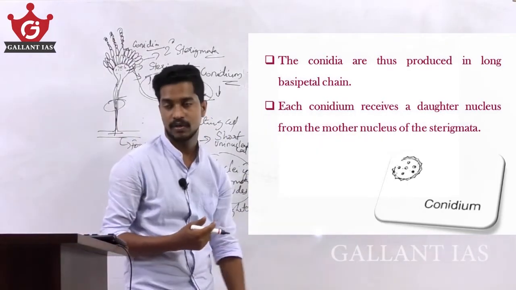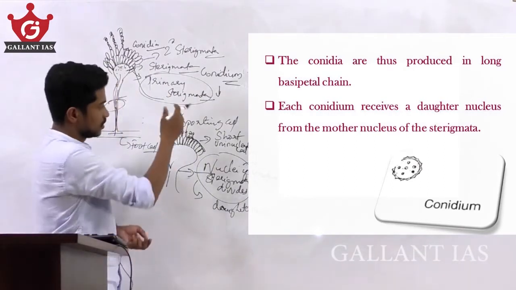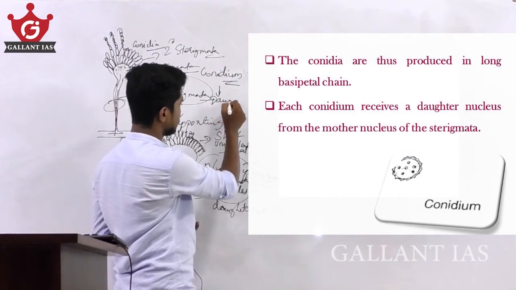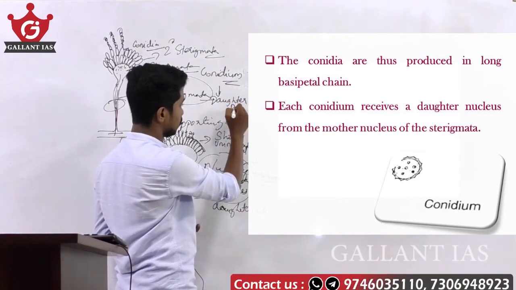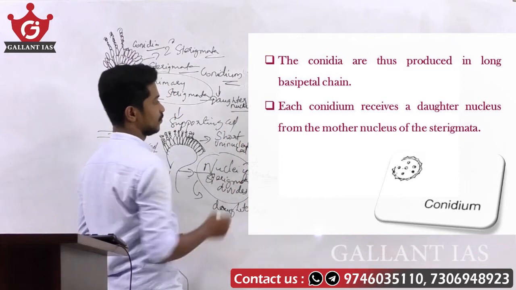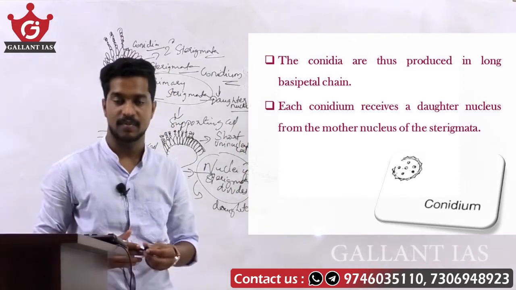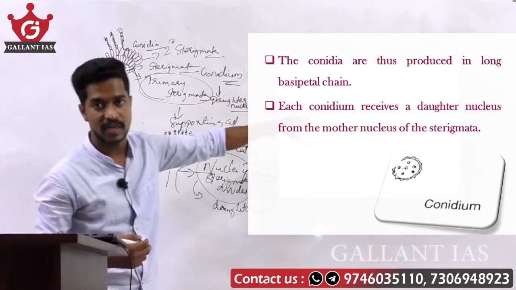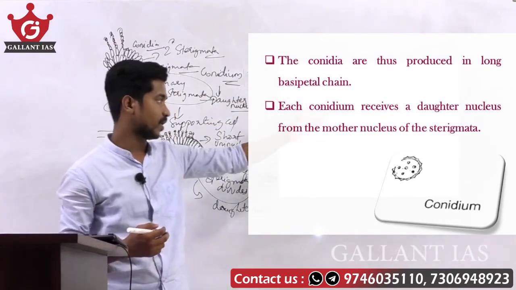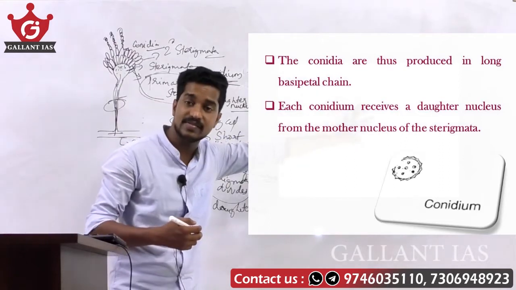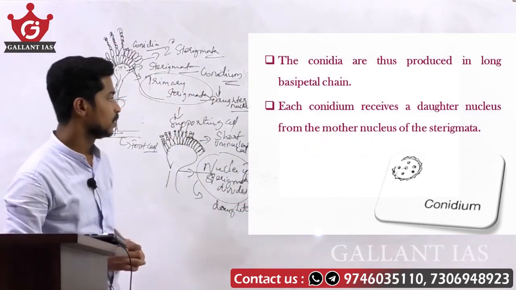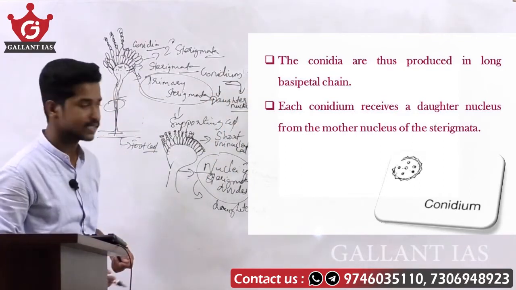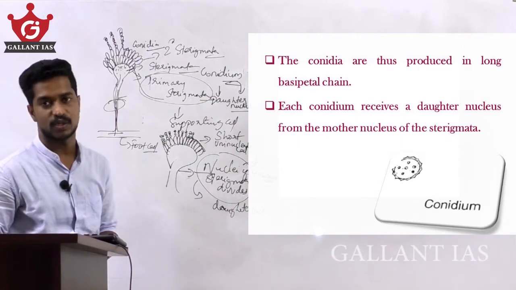Each of the conidia which arises from the secondary sterigmata receives a daughter nucleus from the mother nucleus of the sterigmata.